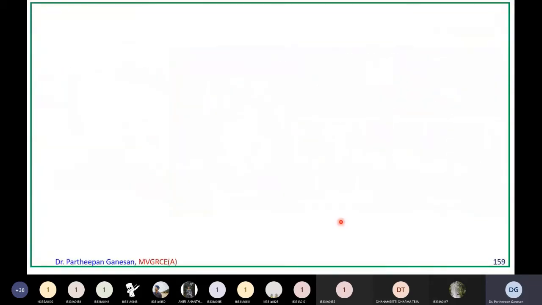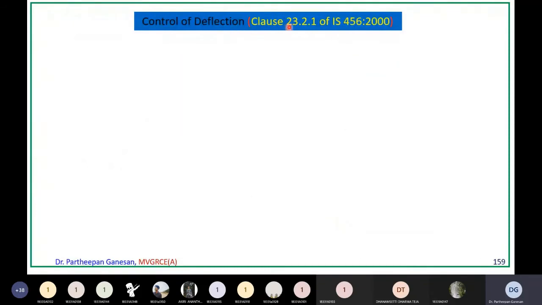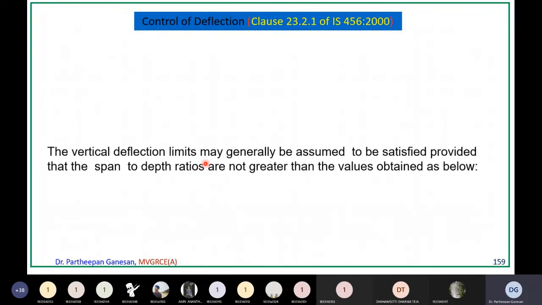Now, what is the control of deflection? This is by far the most important check to be made, because we do not want the structure to deflect. So for the control of deflection, clause 23.2.1 of IS 456 gives some criteria.